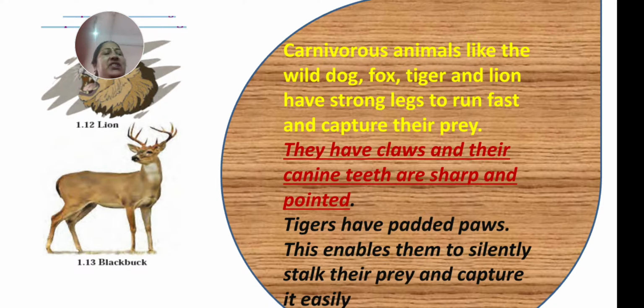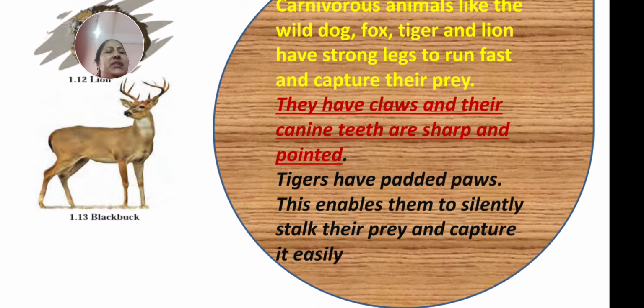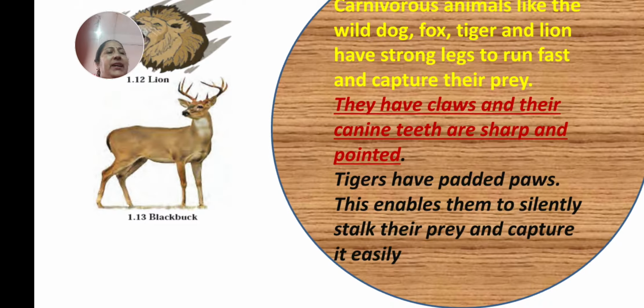They have some specialties. They have claws and their canine teeth are sharp and pointed. Understood? So the lion has sharp and pointed teeth. Tigers have padded paws. This enables them to silently stalk their prey and capture it easily. So children, tigers have padded paws. It means they catch their prey very silently and capture it easily.